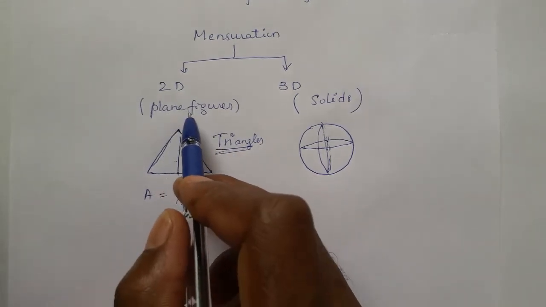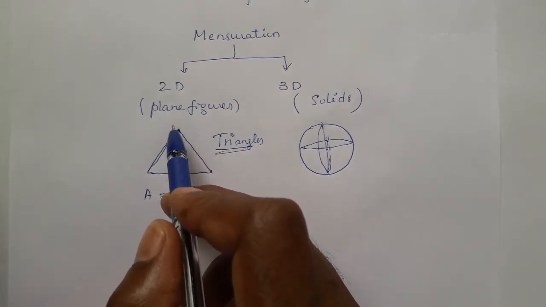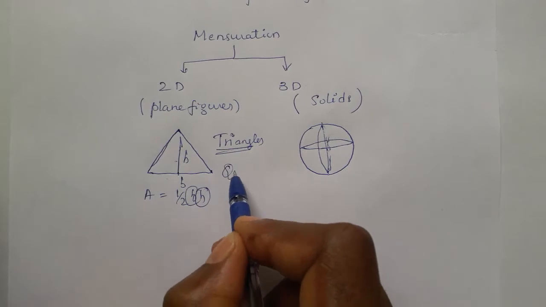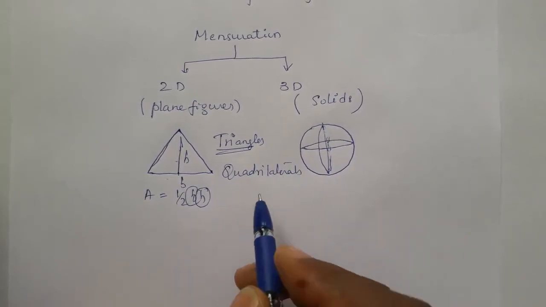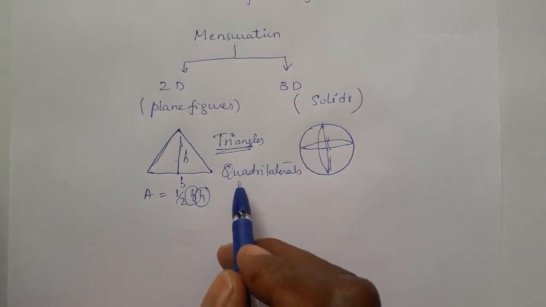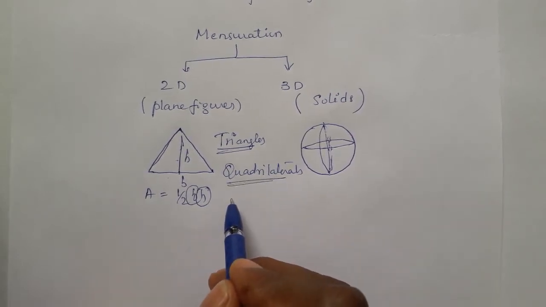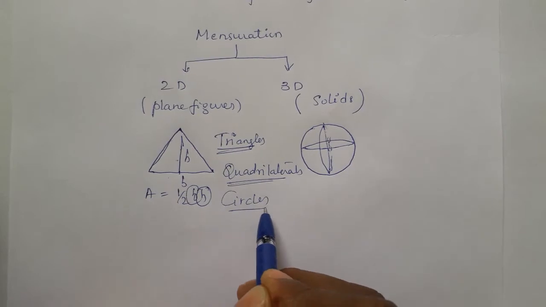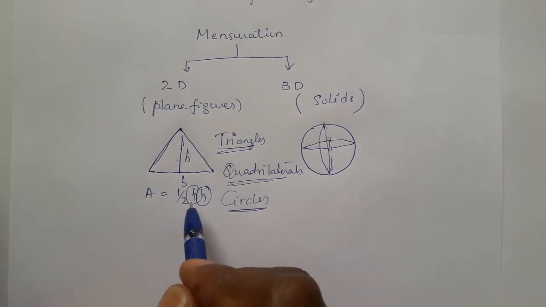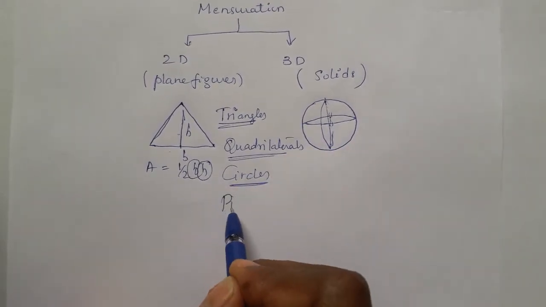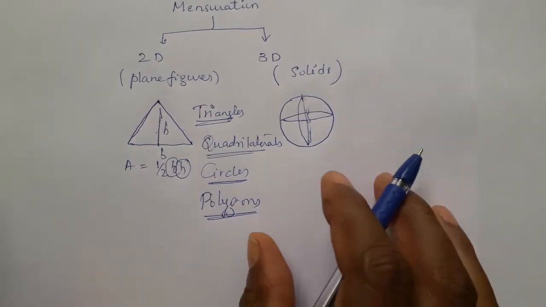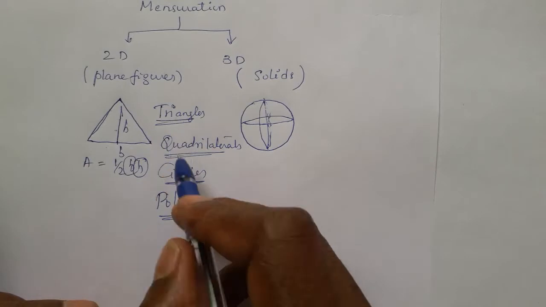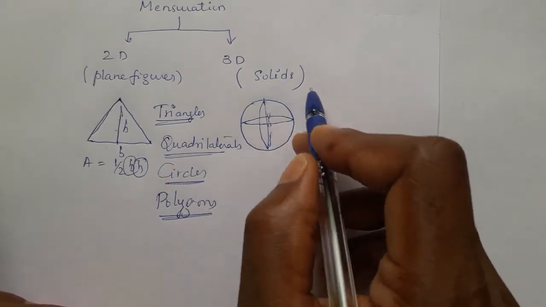Triangles can be drawn on top of the board. Even rectangle comes under quadrilaterals: rectangle, square, trapezium, rhombus, parallelogram. Next, circles are also two-dimensional figures, and polygons. These are all the best examples of two-dimensional figures.